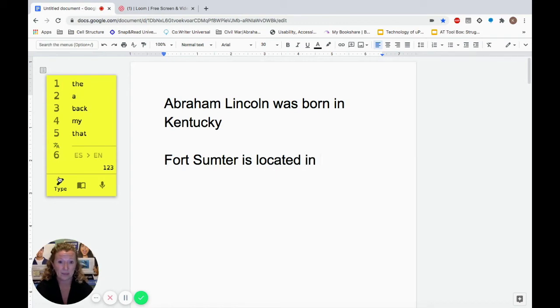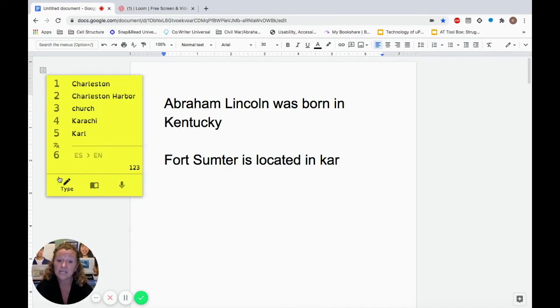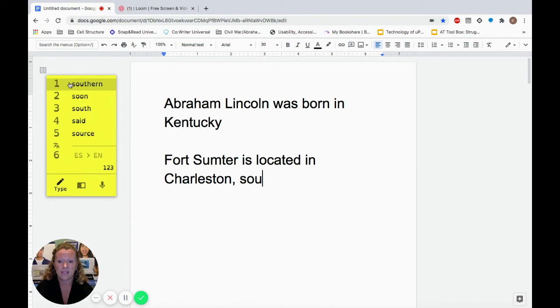In. And I'm a bad speller, so maybe phonetically I'm going to spell out Charleston. The tool is going to do its darndest to try and help me out. So you'll see number 1 has come up. And I can hover over it to hear my word. Charleston. And then choose it. Charleston. And then I will find South. Yep, South. There it is. And, Carolina. Fort Sumter is located in Charleston, South Carolina.